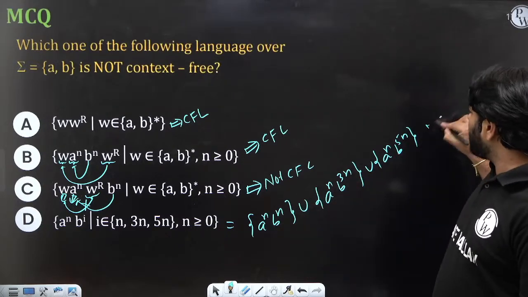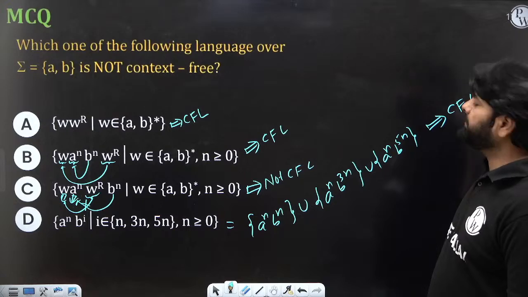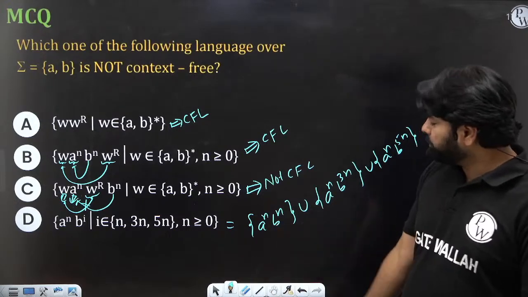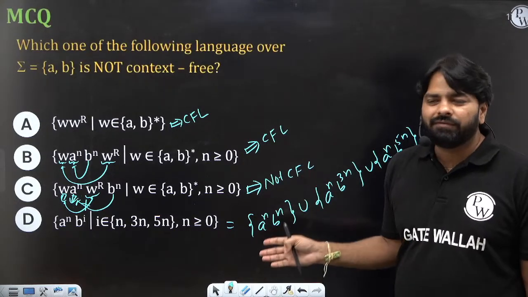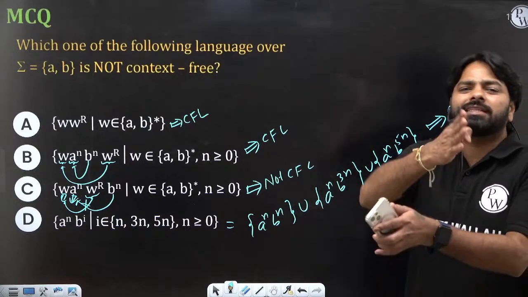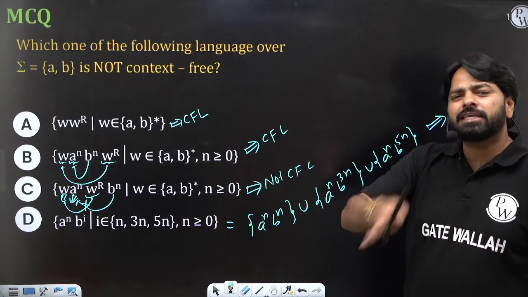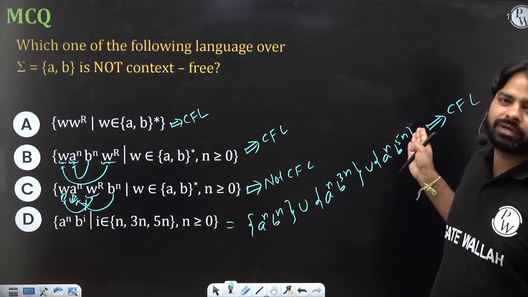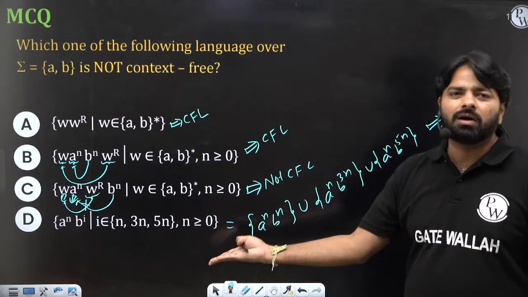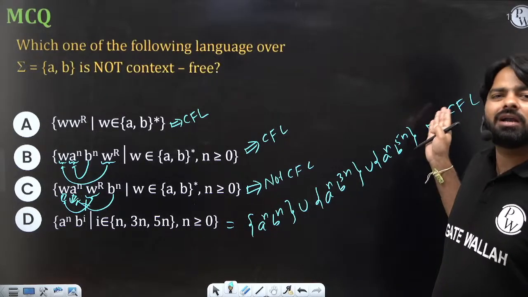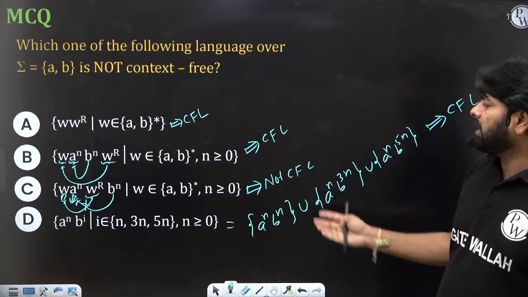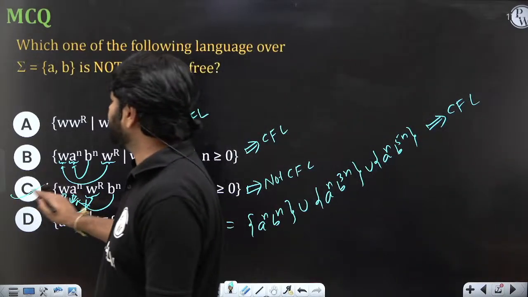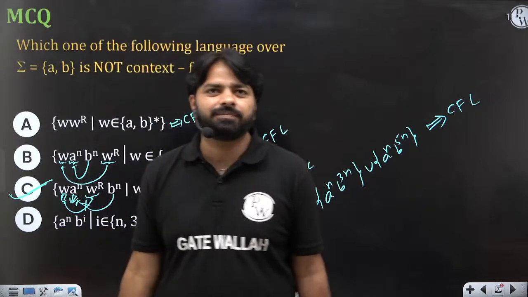You can push exactly, but when the first B comes, you take 3 different transitions on the same B. Non-deterministic choices you get. You can't say it is a deterministic CFL, because the union will be a non-deterministic CFL. That's why the answer is option C, which is the only one that is not CFL here.